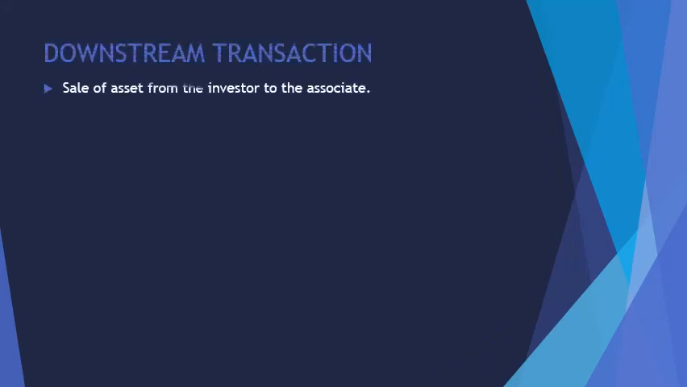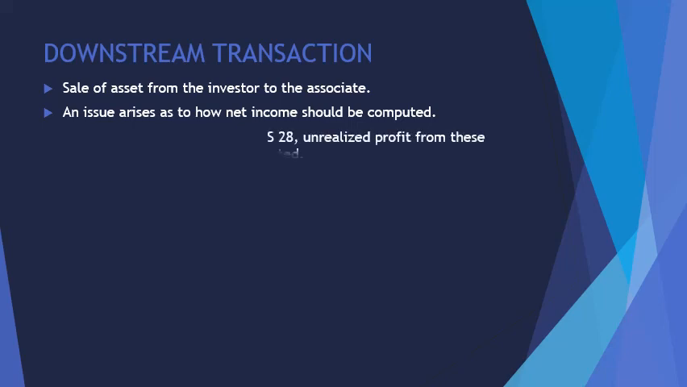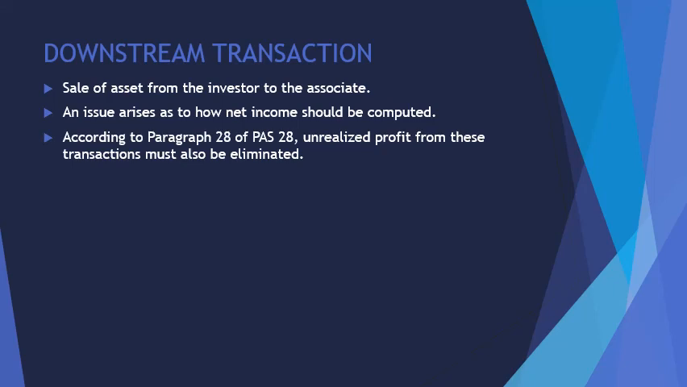Another type of intercorporate transaction is the downstream transaction. These are sales of assets from the investor to an associate. Unquestionably, the unrealized profit from these transactions must also be eliminated. The accounting issue is how to eliminate the unrealized profit from downstream transactions. Unfortunately, PAS 28 does not offer crystal clear guidance on the accounting issue. This issue is still the subject of a discussion paper for an IFRIC interpretation. So for now, it is being interpreted the same as an upstream transaction.